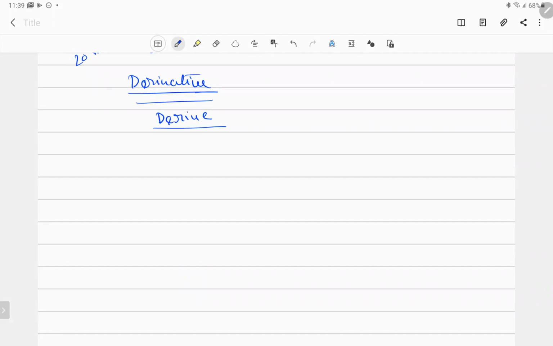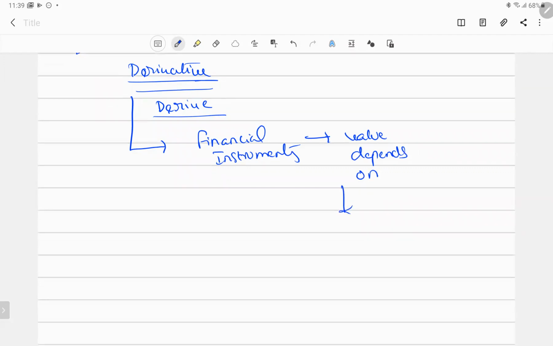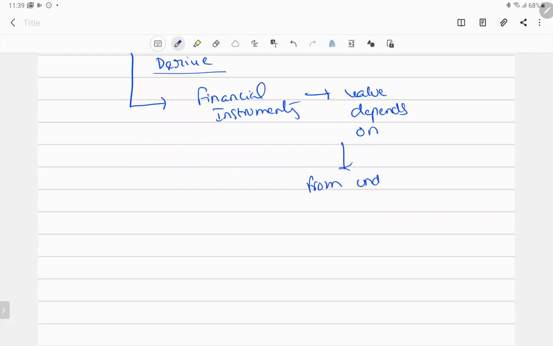To put it more simply, a derivative is nothing but a financial instrument whose value derives from an underlying variable, right?